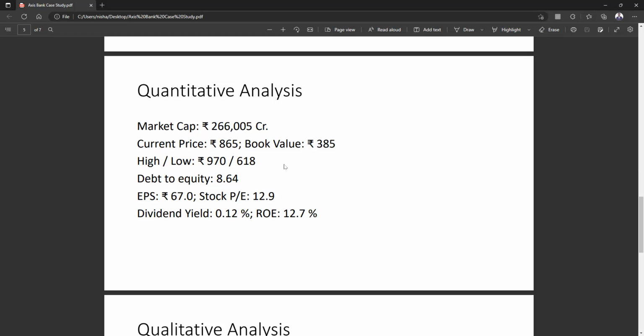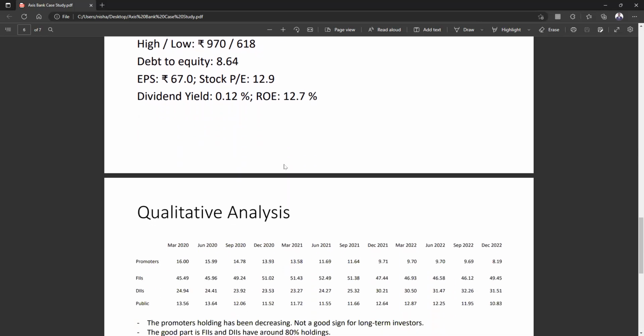And coming to the dividend yield, so dividend is not that attractive. It's 0.12%. So dividend is not good. Yeah. So ROE is return on equity, 12.7%. So yeah, for a company like Axis Bank, this is not good. It should be around 15%. So yeah, this is average.